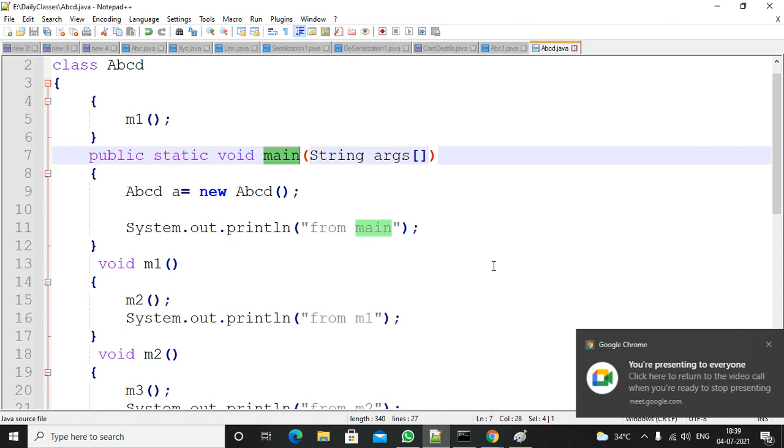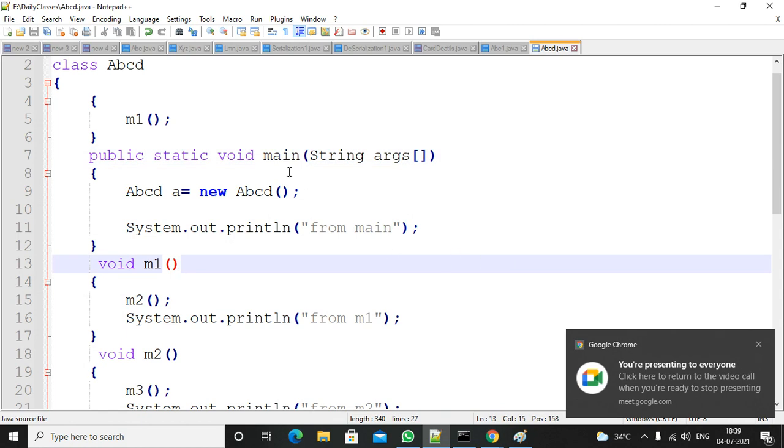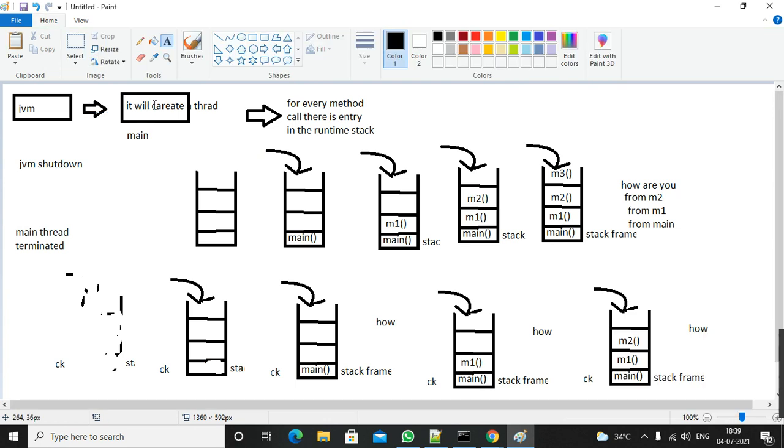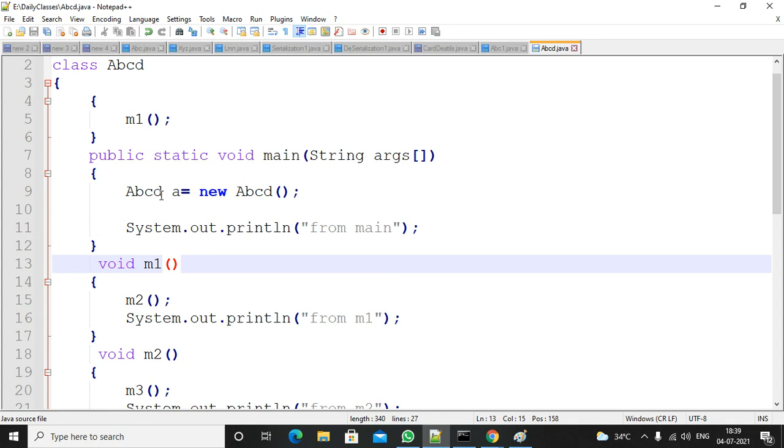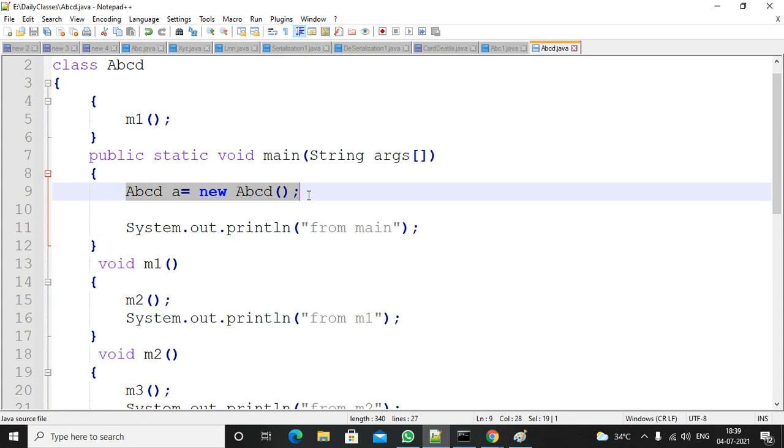In this case also, what will happen? First the JVM will create a main thread, and the main thread will create a runtime stack. From the runtime stack it will call the main method. From the main method, whenever you create an object, this is a statement, so at that time the initial steps will be completed.